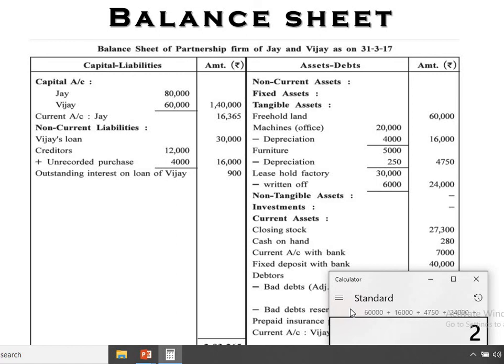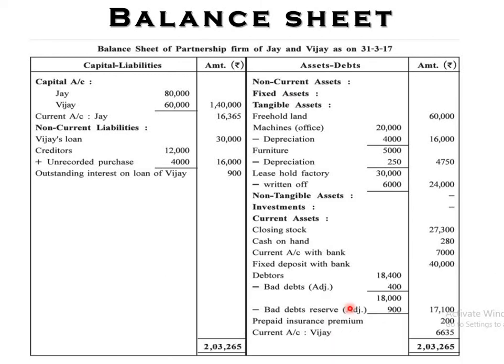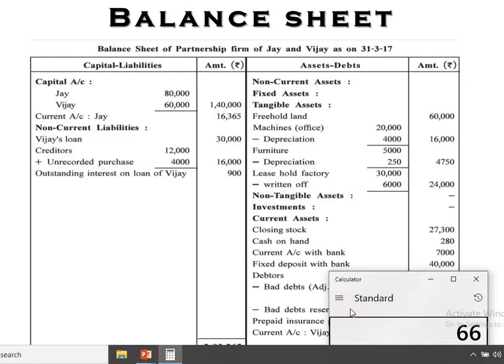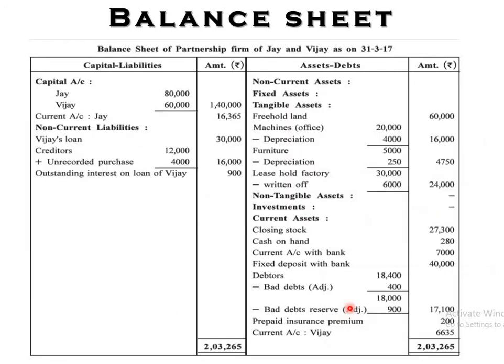Then 27,300, 280, 7,000, 40,000, that is the fixed deposit. Then 17,100 the debtors, 200 rupees the prepaid insurance, and 6,635, that is the current account. So 46,000, right, and I think one entry remains.